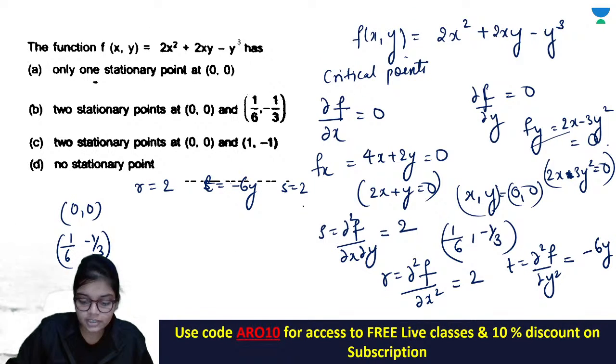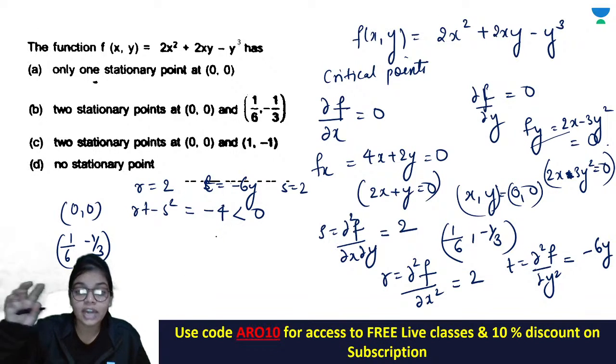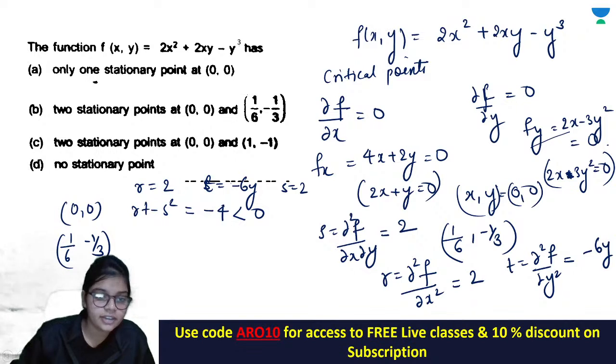Now you have to check the value of rt minus s square. Okay, check the value of rt minus s square for (0, 0). rt minus s square. So r is 0, t is also 0, so it will be -4. Now this value is what? Less than 0. ठीक है, तो rt minus s square का आपको फ्लो चार्ट पता होना चाहिए, that I'll write on the top because there is no space here.